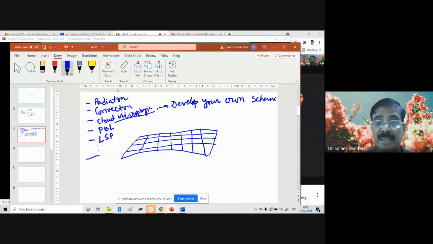you'd like to test it, right? Whether your scheme is doing good, doing better than the existing scheme or not, isn't it? You have to test it, demonstrate it, prove that your new scheme that you have proposed or developed is better than the existing schemes. So, how will you test it? How will you test your own scheme? You will test that scheme by actually considering one column of the atmosphere.